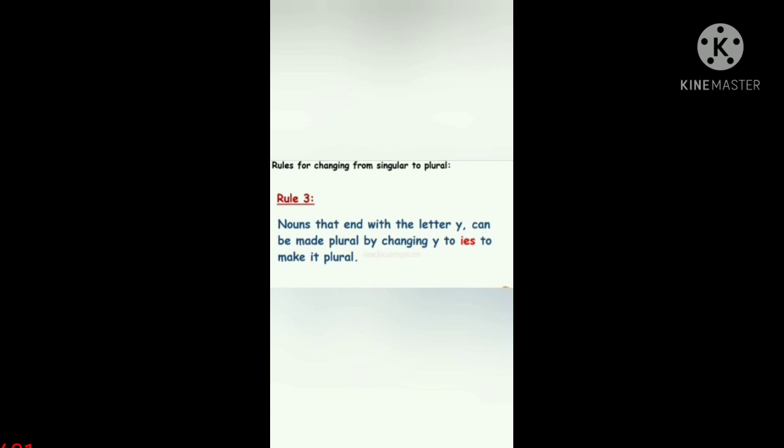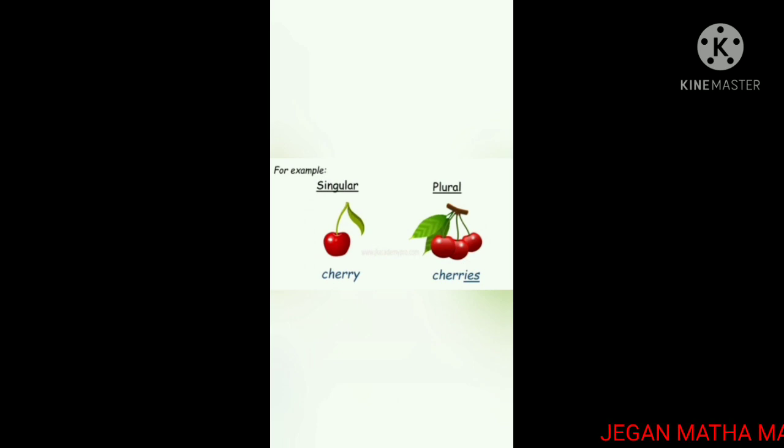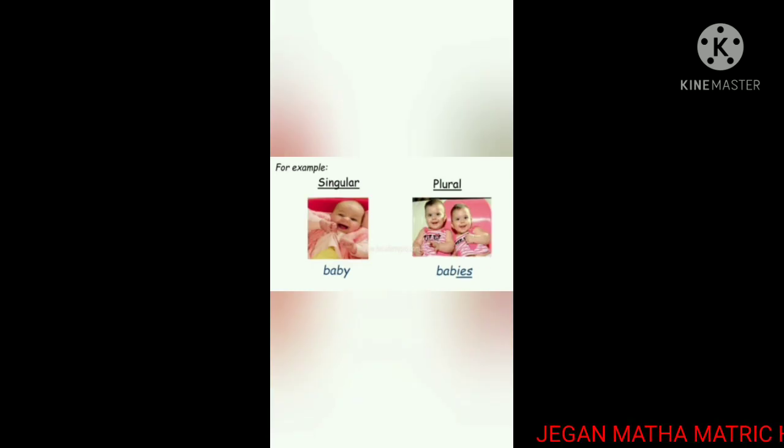Rule 3. Nouns that end with a letter Y can be made plural by changing Y to IES. For example, cherry, cherries. The next example, baby, babies.